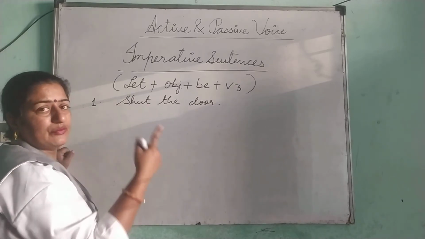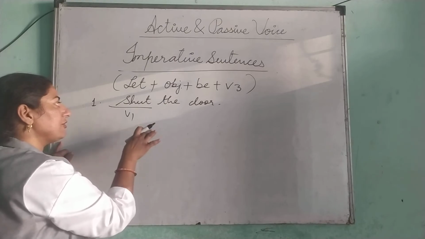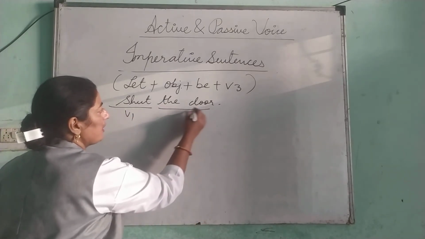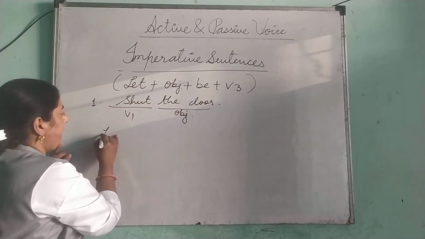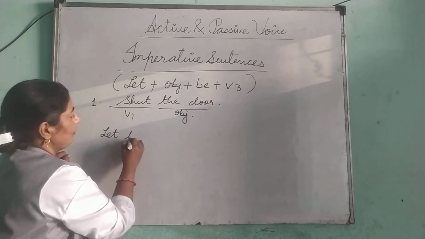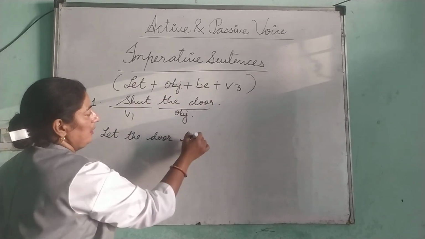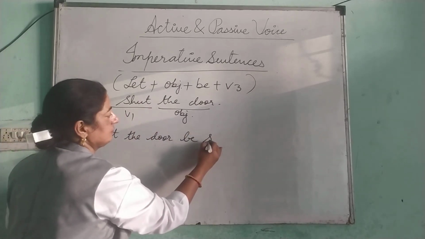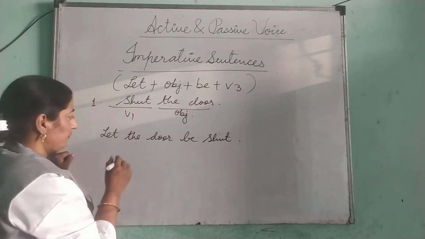They just start with V1. Shut is V1 and all three forms of shut are shut only. The door is an object here. So what should be our answer? Let the door be shut. Third form is also shut. Let the door be shut.